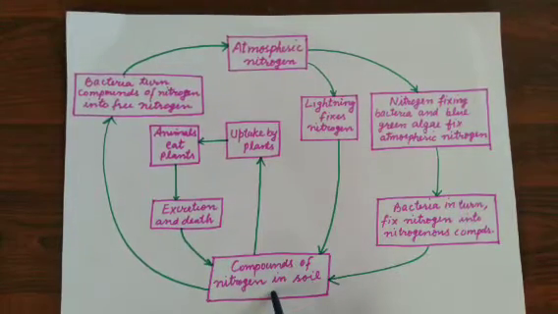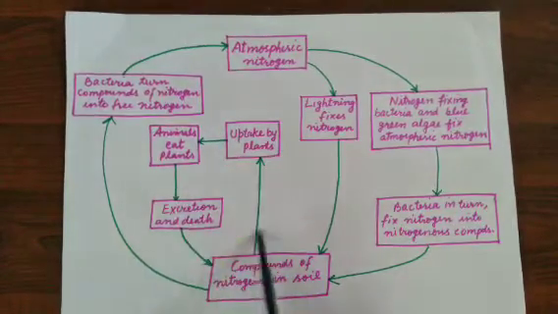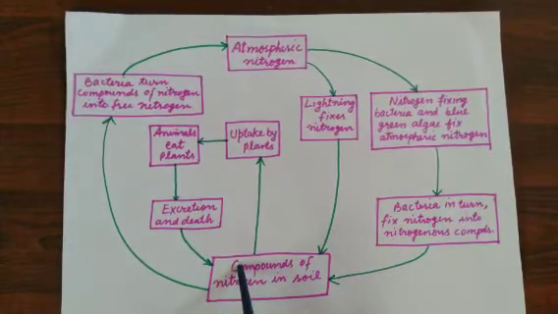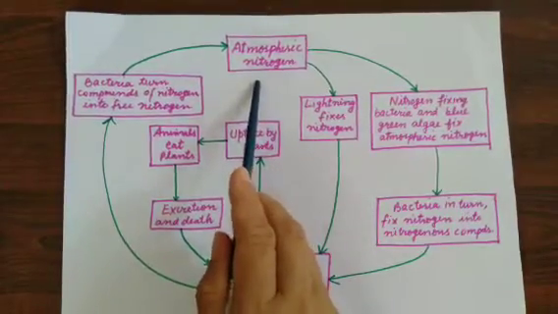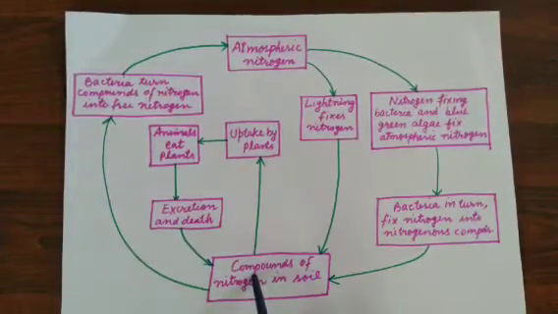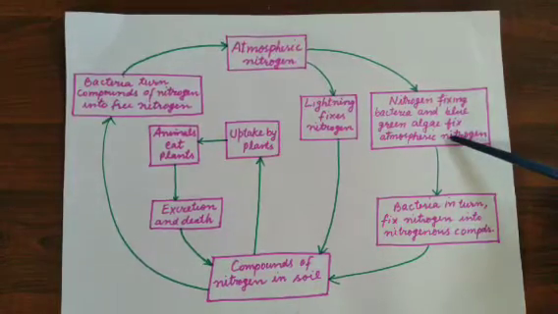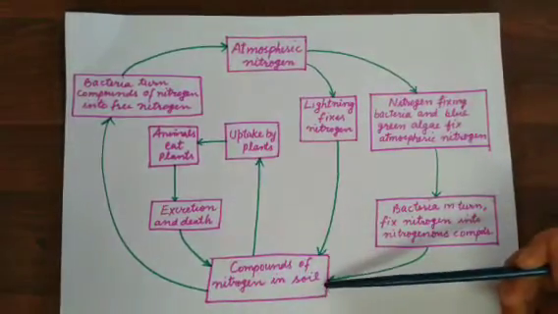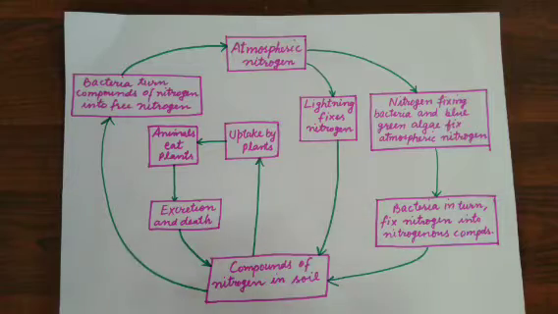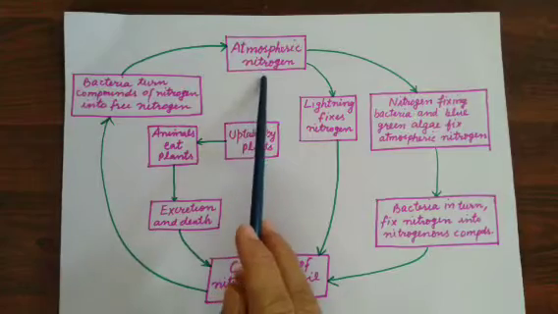When nitrogen is in the soil in the form of a nitrogenous compound, it is in a usable form. It can be utilized by us, by this food chain. But when it is in the atmosphere, nitrogen cannot be used by living organisms. So some of the beneficial microorganisms, bacteria, and blue-green algae help to bring the nitrogen from the atmosphere into the soil. But some of the microorganisms also convert the nitrogenous compounds back into atmospheric nitrogen.